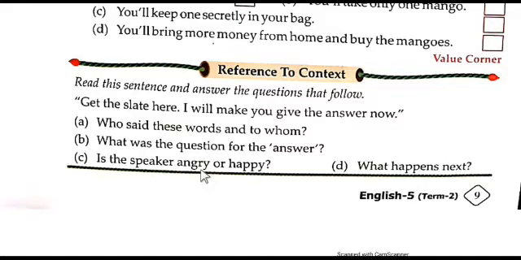The speaker is Swaminathan's father. So was he happy or angry? The speaker is angry. Then D. What happens next? Swaminathan's father studies the sum and probes him in order to help him solve it. Okay, this is the answer.